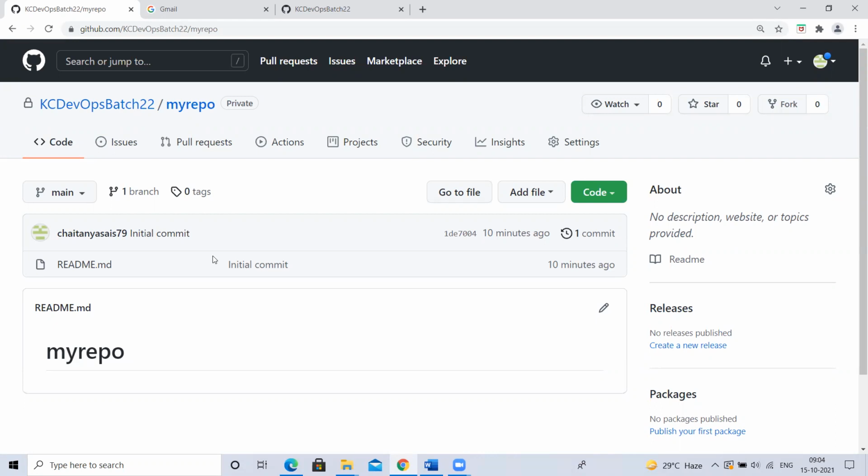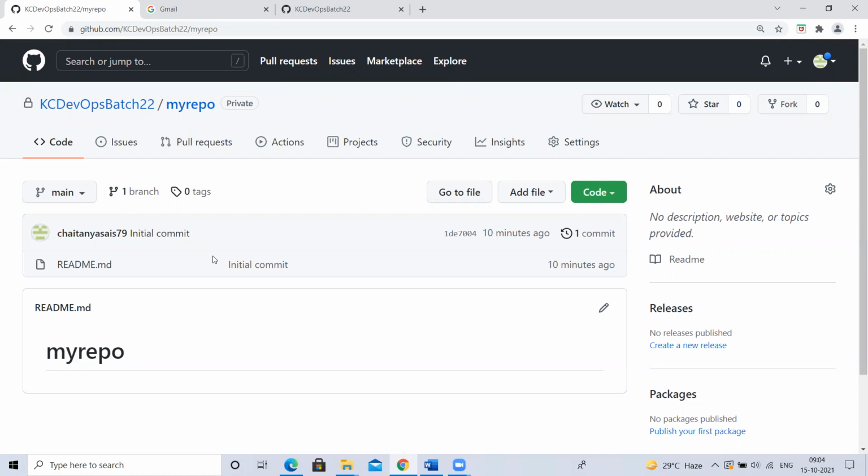Now, the people who want to work for the projects under organization A, we will add them as members of that organization. The people who want to work for the projects in B organization, we will add them as members to the B organization. Like that, we will add, and then we'll manage the access. Understood, guys?